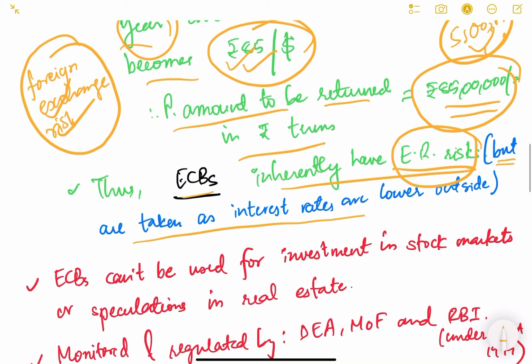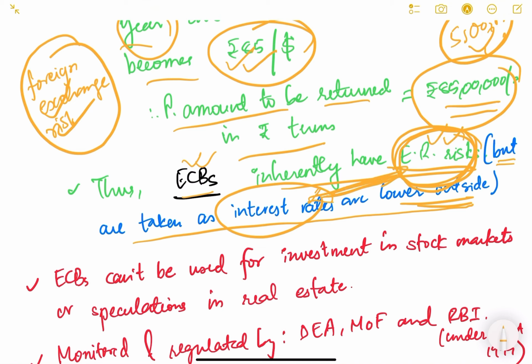But still, people will take external commercial borrowings because the interest rates are lower outside. In America you can get very cheap loans, in Singapore you can get very cheap loans, so that's why people go for ECBs, because the interest rates are low. But there is some exchange rate risk, so the companies have to look at what is balancing each other.